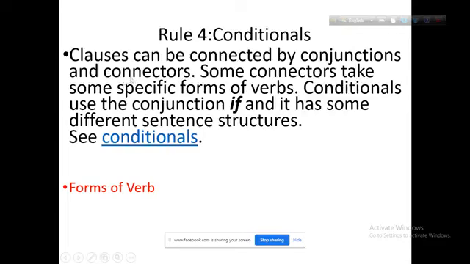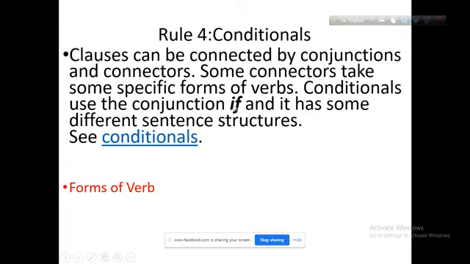The clauses may be connected with conjunctions or connectors. Some connectors take some specific form of verbs. So, we have to mind what connectors, what conjunctions take what types of verb.